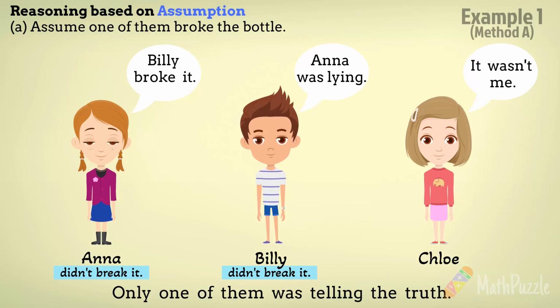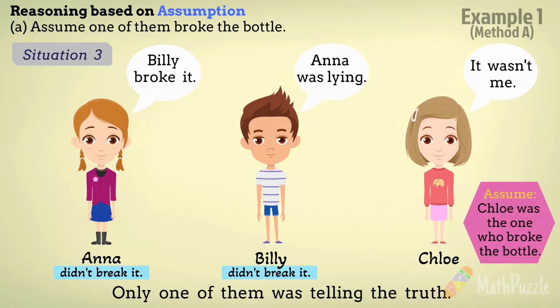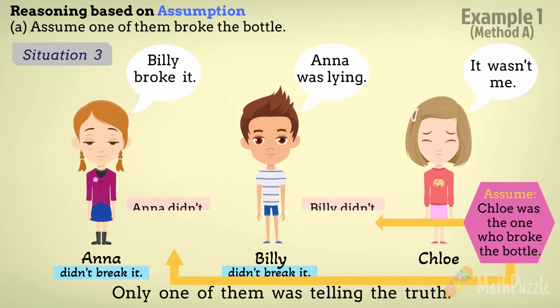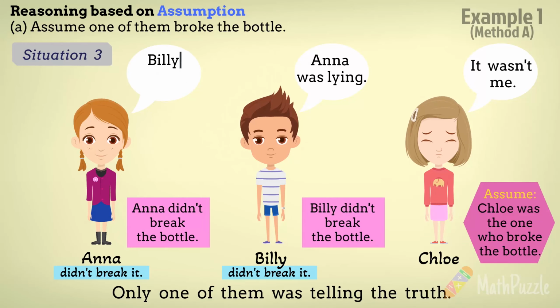At this moment, we can easily conclude that Chloe was the one who broke the bottle. But we can still go through the last situation to see what happens. We assume that Chloe broke the bottle. Anna said, Billy broke it. Her statement is wrong. She was lying.